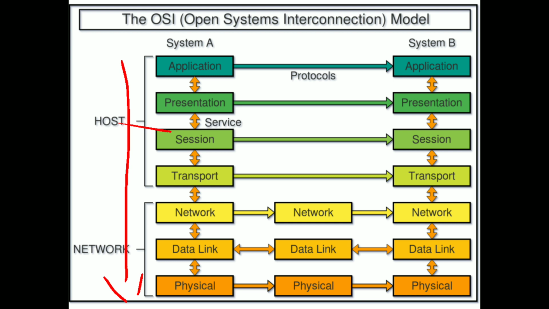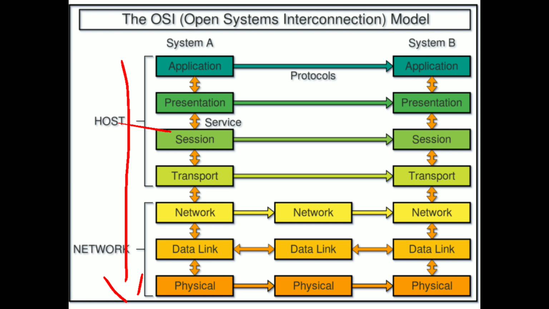Those frames will transfer to the physical layer. After that, the physical layer will divide the frames into bits, and those bits will transfer to system A's physical layer. From system A's physical layer, the bits will be converted into frames, and the data link layer will send that data to the network layer. The network layer will change the frames into packets, and those packets will be changed into segments by the transport layer. The transport layer will send the segments to the session layer.